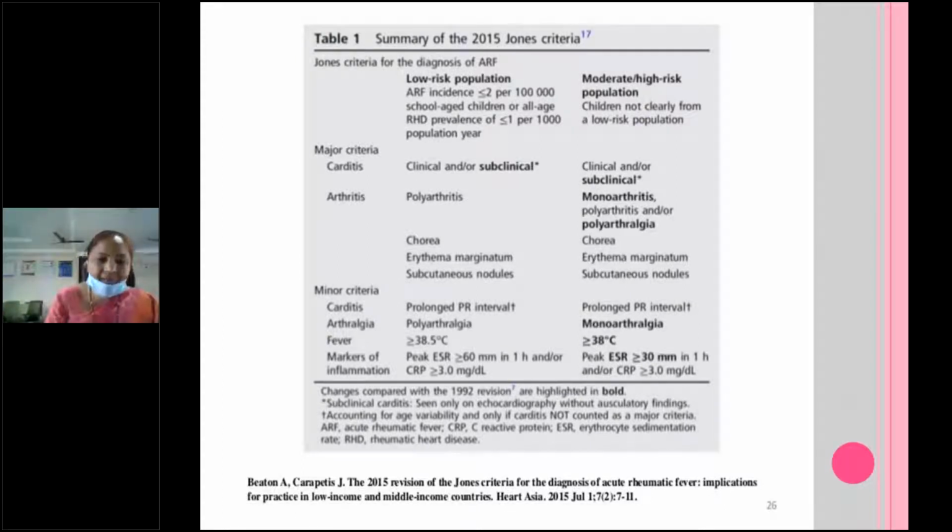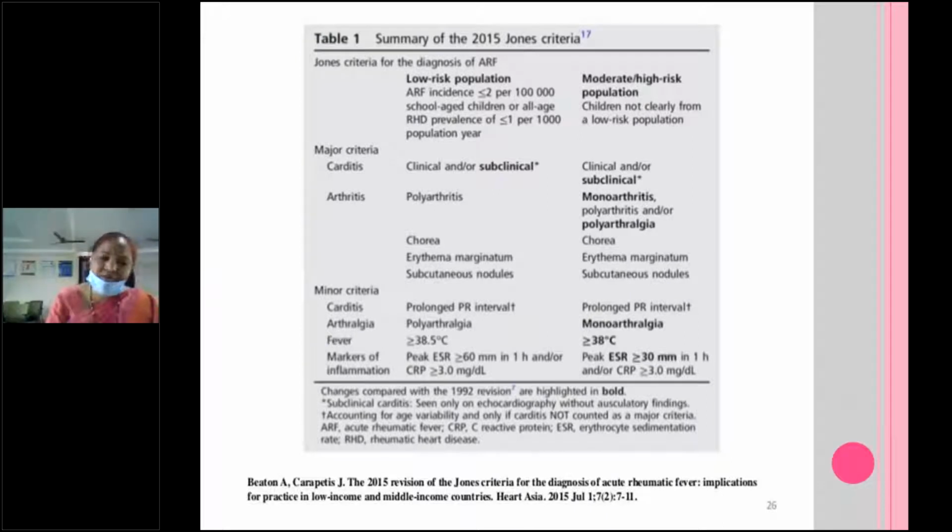And coming to the fever temperature recording, if it is more than or equal to 38.5 degrees Celsius, it is a minor criteria in low risk. If it is more than or equal to 38 degrees Celsius, it is a minor criteria. So that means it is easier to detect and include more people in the high risk population. They decrease every criteria, okay, modified. So temperature even at 38 degrees Celsius is a minor criteria.